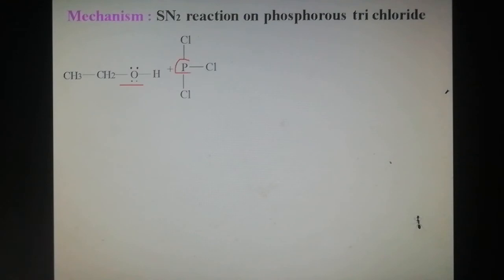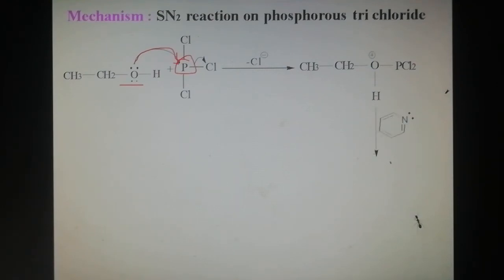In ethanol, the oxygen, being electronegative, its lone pair attacks the phosphorus in phosphorus trichloride.